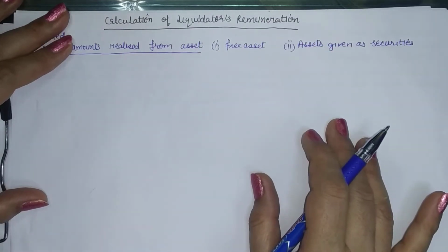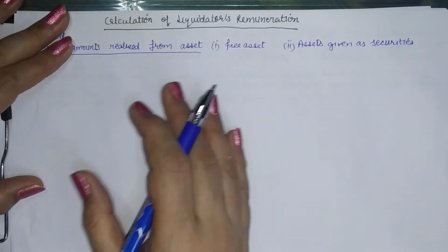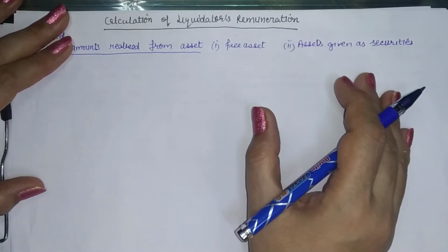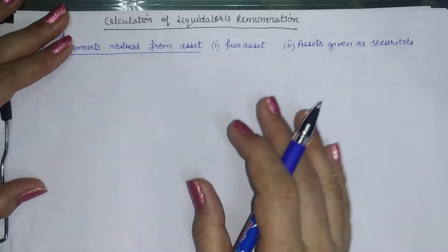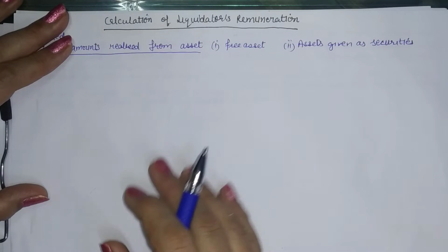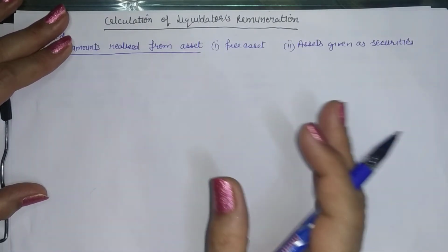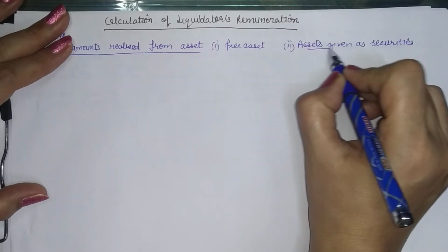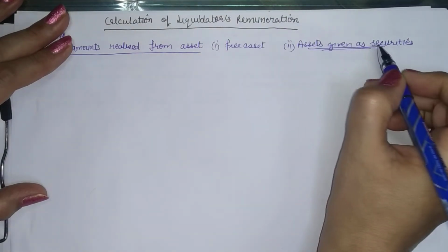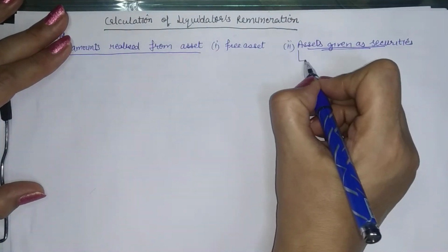Second case can be when the assets are realized by the liquidator and he pays the amount to the secured liabilities and balance surplus is left with the company. So when liquidator is realizing the assets, then he has got all the right to get remuneration on this realization as well. So herein we will be having two cases.